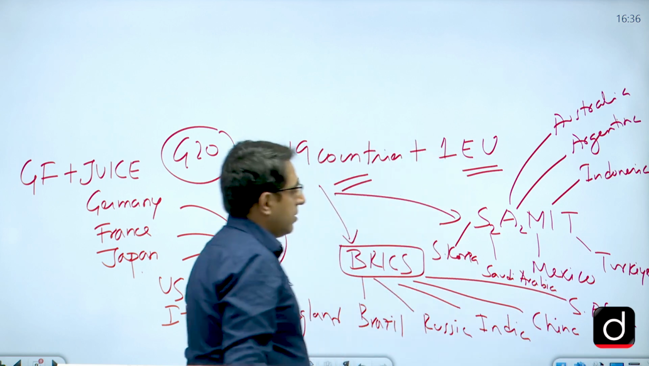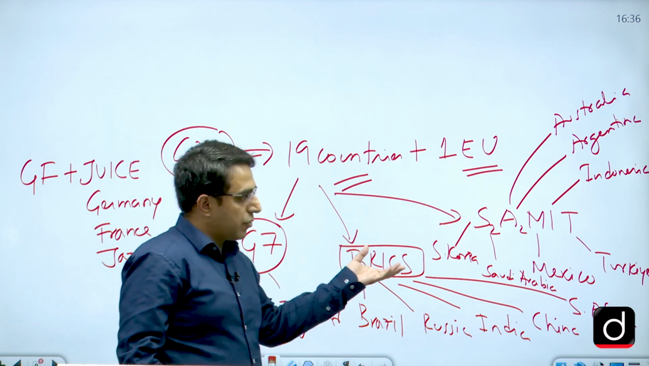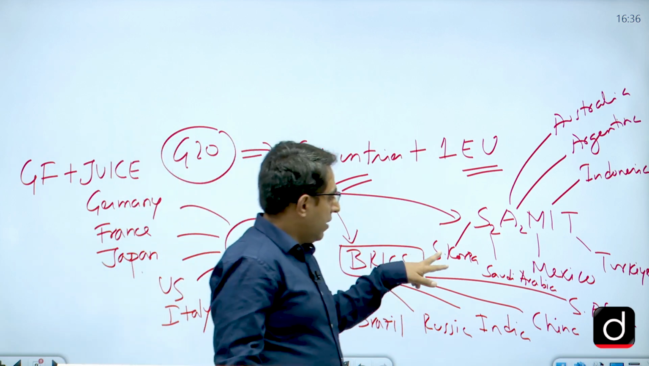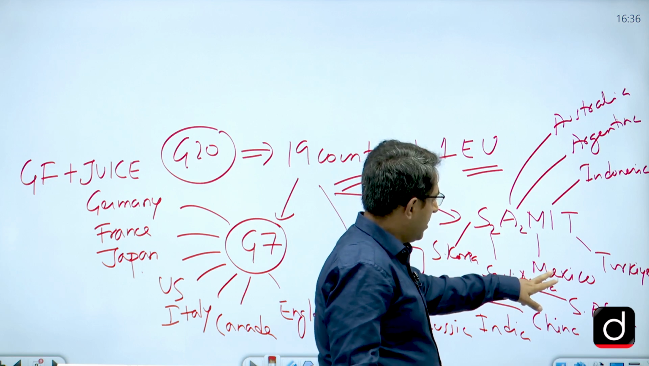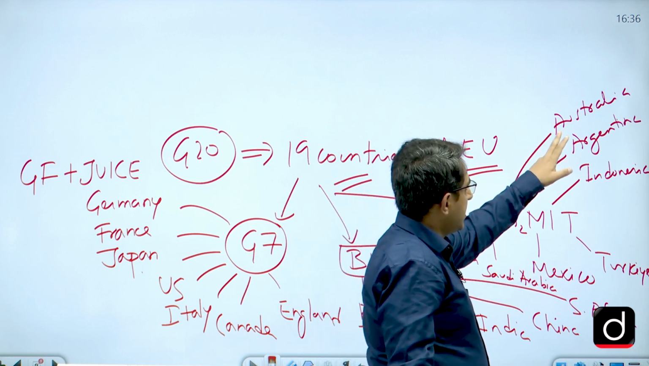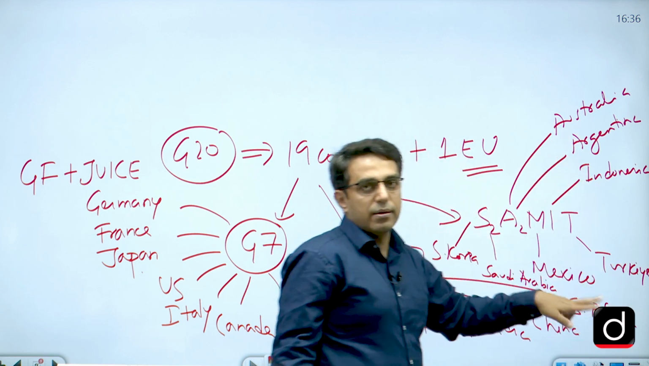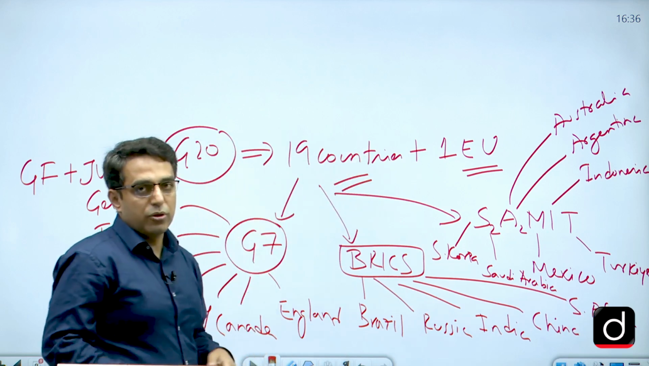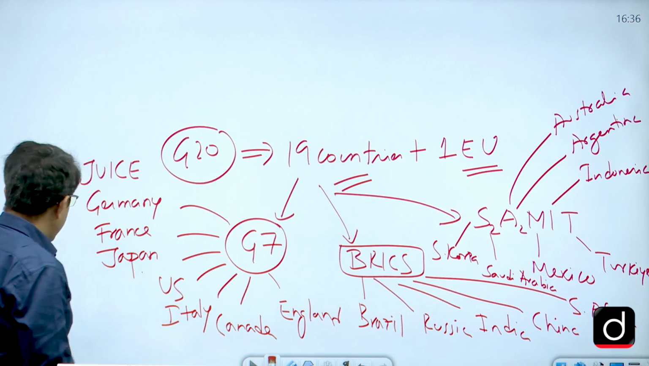Now, you can count. We have 7 countries of G7, 5 countries of BRICS, 7 plus 5 is 12, South Korea 13, Saudi Arabia 14, Mexico 15, then we have Australia 16, Argentina 17, Indonesia 18 and Turkey 19, plus 1 is the European Union, right. So, this is G20 plus G7 countries that we have seen.